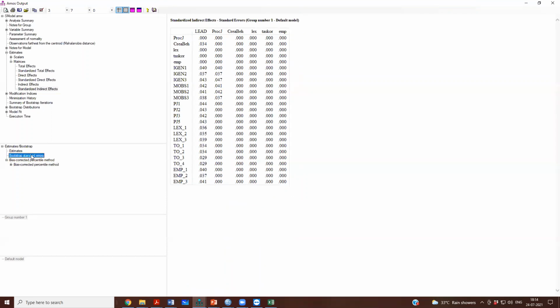bootstrap confidence interval, right? So this is the kind of